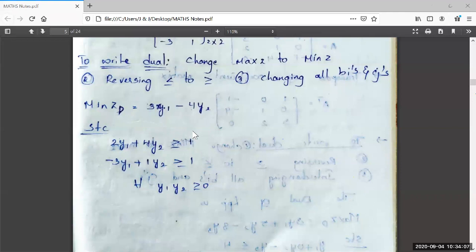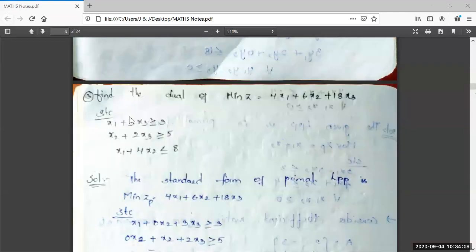Now I am going to the third question. See what is written here. Find the dual of min Z is equal to 4x1 plus 6x2 plus 18x3, subject to constraints: x1 plus 3x3 greater than or equal to 3, x2 plus 2x3 greater than or equal to 5, x1 plus 4x2 less than or equal to 8. You may be thinking that it is a somewhat difficult or complicated problem to convert into dual LPP. If I explain it once, it will be very easy for you to understand.